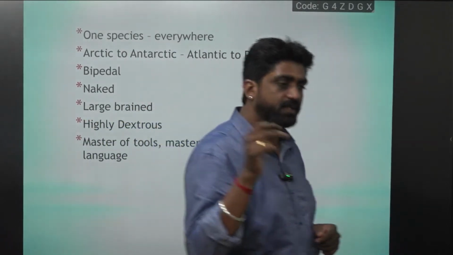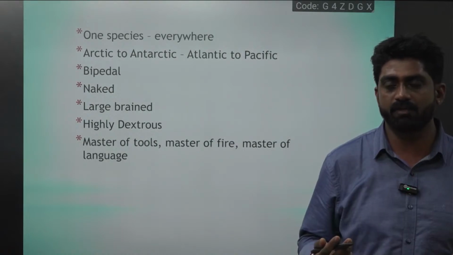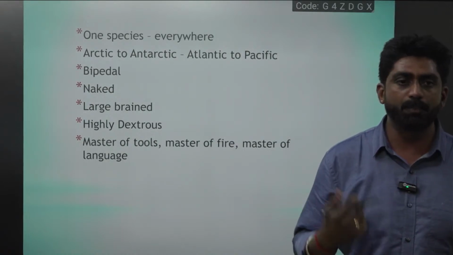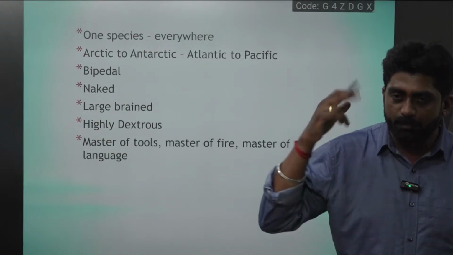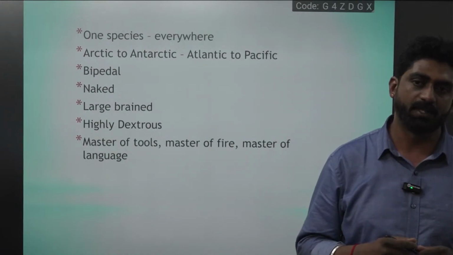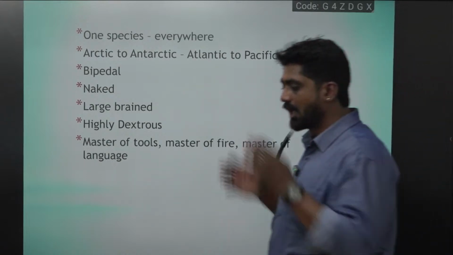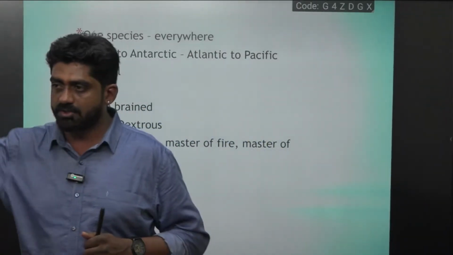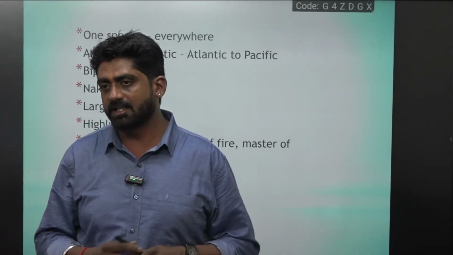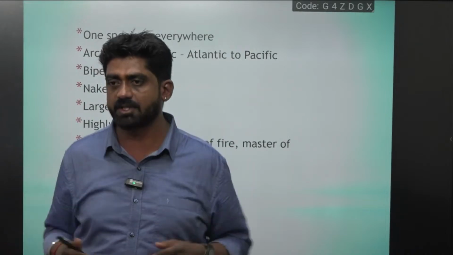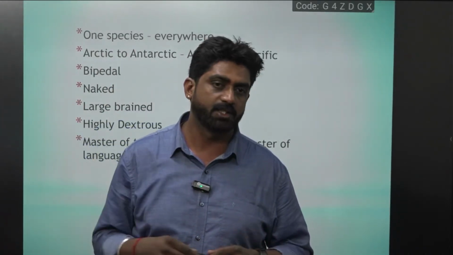And because of this, he was able to hunt the big game. And because he was able to hunt the big game, he got more meat, and because of more meat, more proteins. And because of more proteins, the brain developed. That means how the bipedalism, how the encephalization, and what geographical conditions led to the changes in his gait, in his bipedalism, in his encephalization, how it changed everything, is what we study in anthropology.